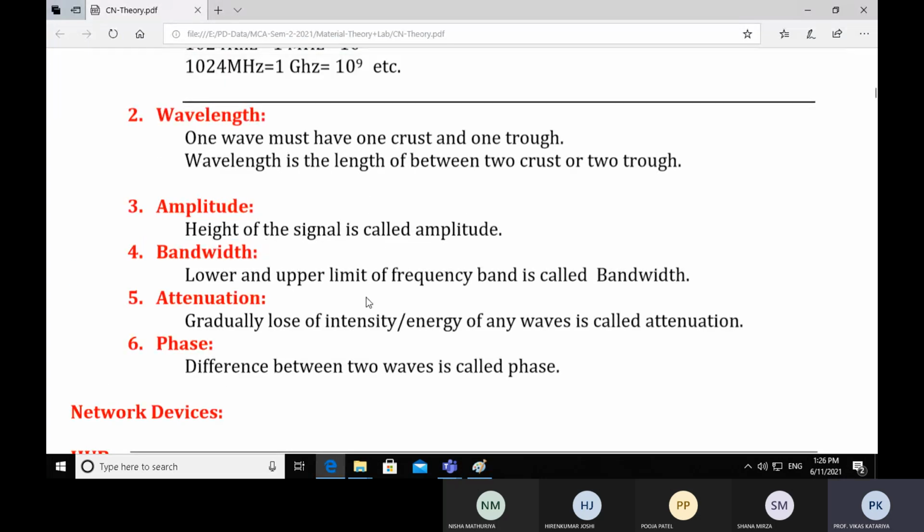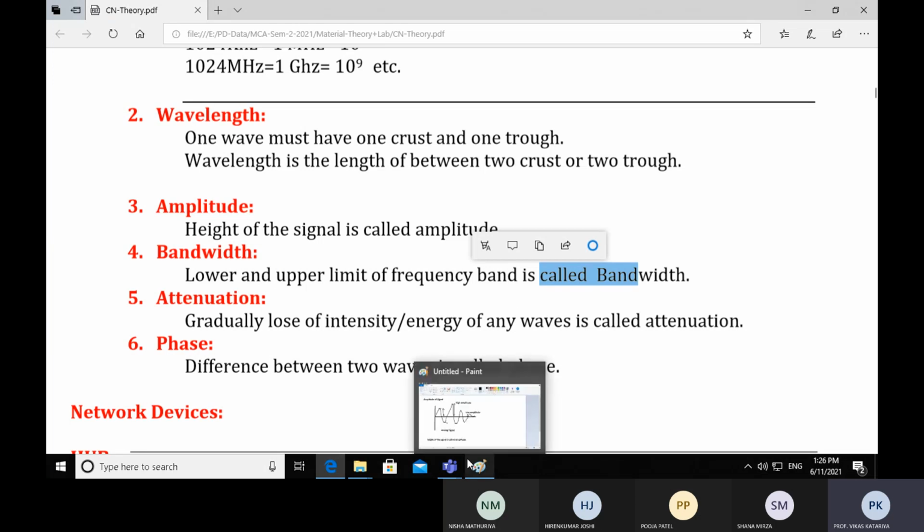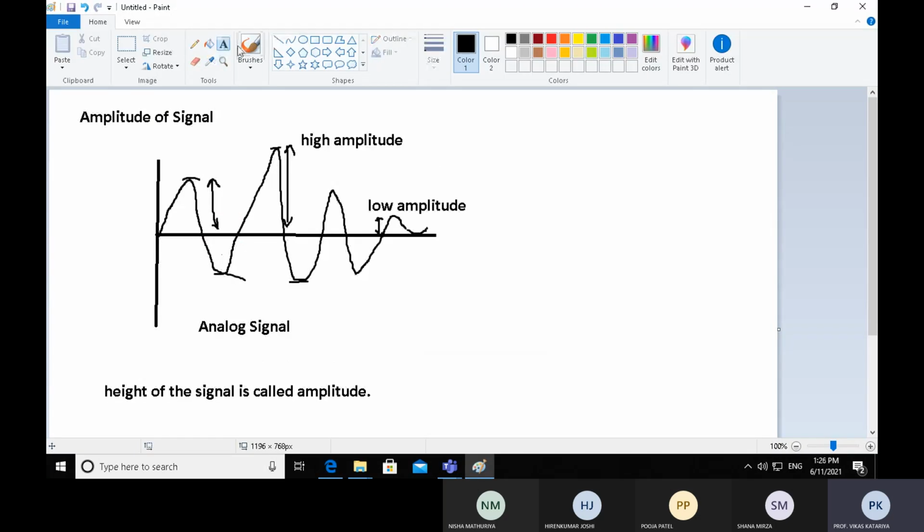Next one is bandwidth. The lower and upper limit of a frequency band is called bandwidth. Every frequency has its upper point and its lower point. If we combine the upper point and lower point, from here to this point, it is called the bandwidth. The difference between trough and crest is called the bandwidth.